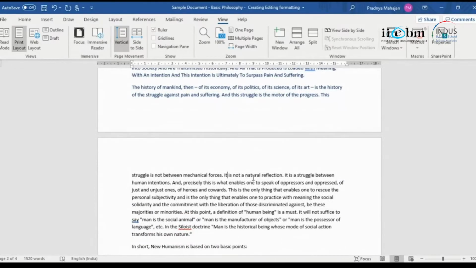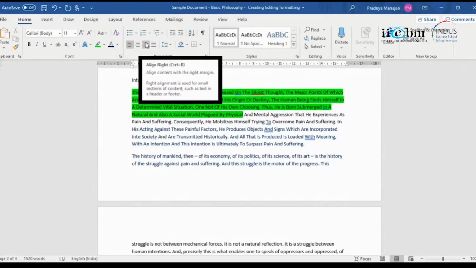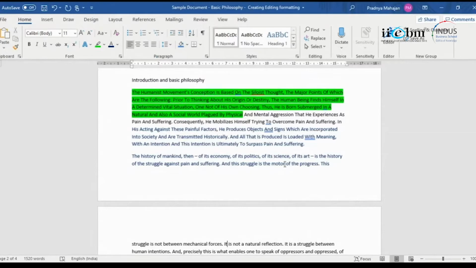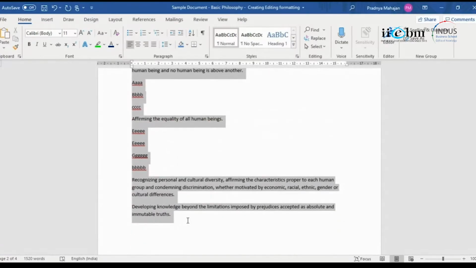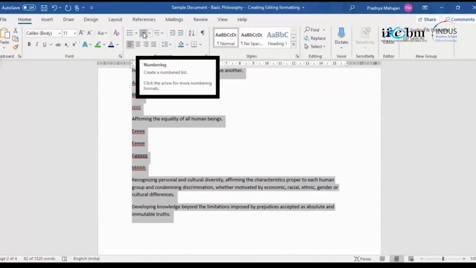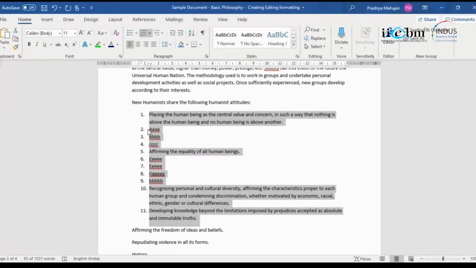So back to my home, and now let's search for certain points. So I have these new humanists share the following humanist attitudes. So what I decide is I will number these. Okay, these are 5 different points, and therefore I will number. So I can just select this. These are called bullet points, right? But AAA, BBB, CCC are not different points. They are sub points of point number one.